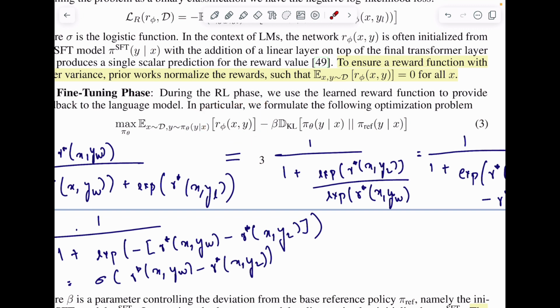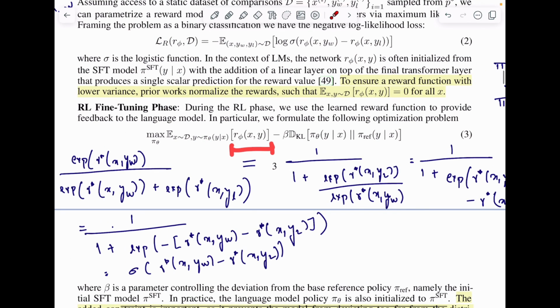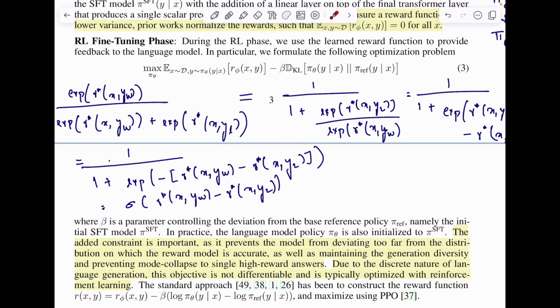So that makes the optimization function r x comma y minus beta times something. Beta is a hyperparameter that controls how much the deviation should be penalized. The first term is the reward function, and the second one is the penalty term, the KL divergence penalty term.